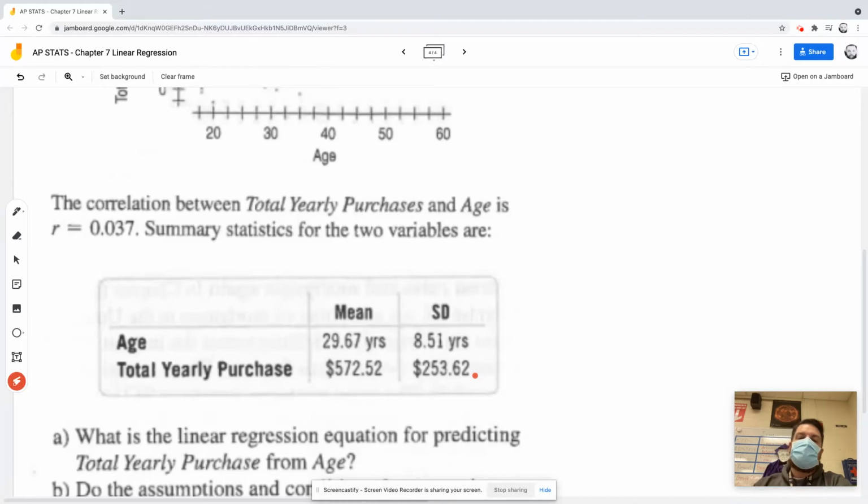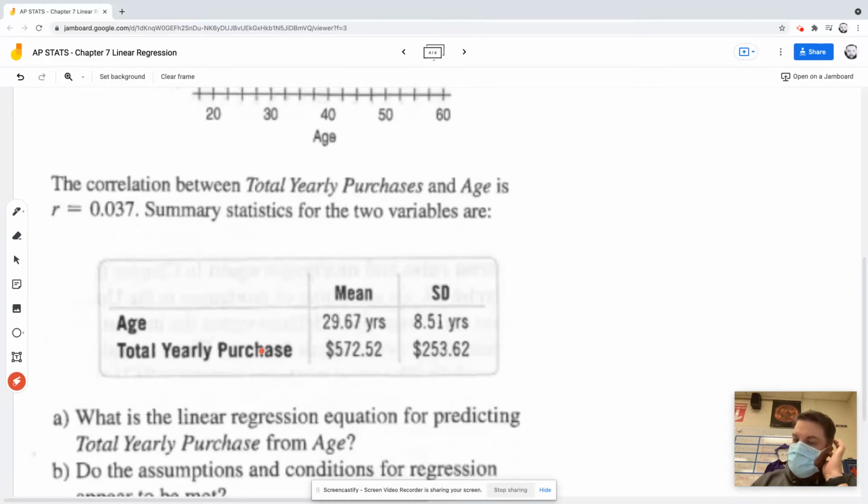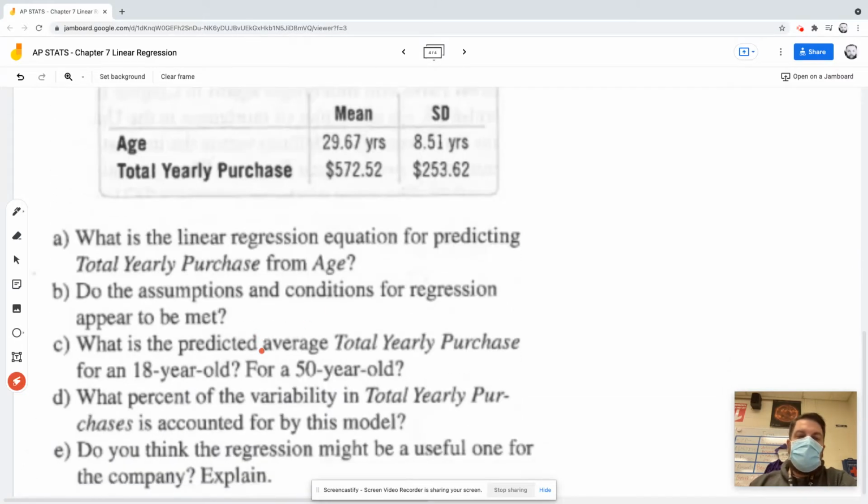So we'd have to think about that. It may not be distributed normally, or it may be skewed, because if I multiply, this is about 750. If I subtract 750 from 572, I end up with a negative number. So I would just assume that data is skewed. And that's okay. So anyways, let's focus on the question though. What is the linear regression for predicting the total on this? Which one was this? 45, yeah. I know I've asked that about 5 times.